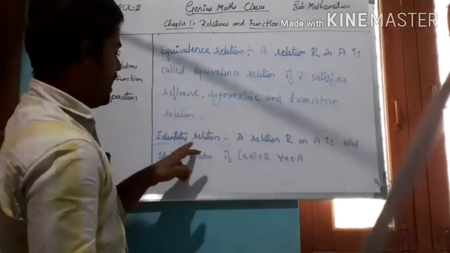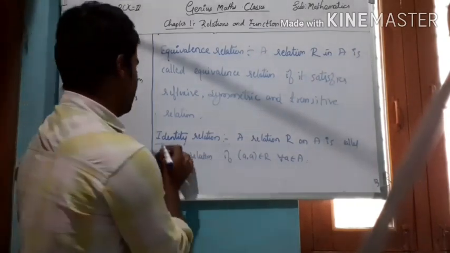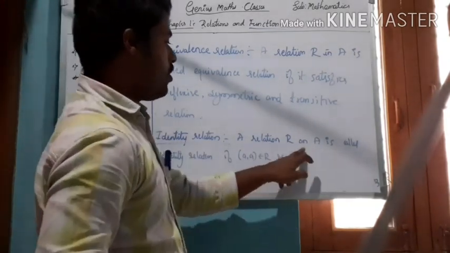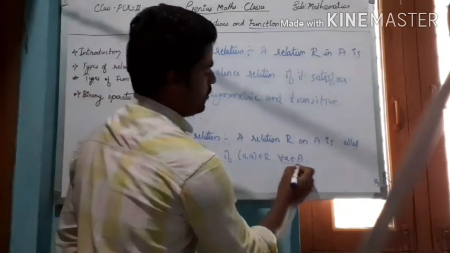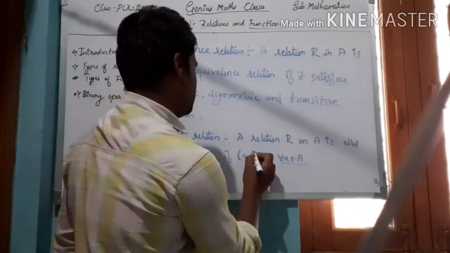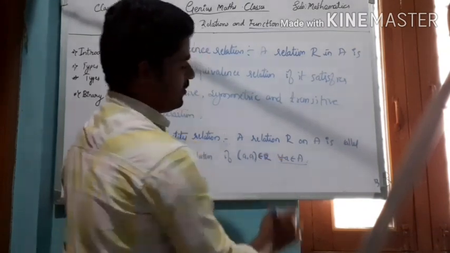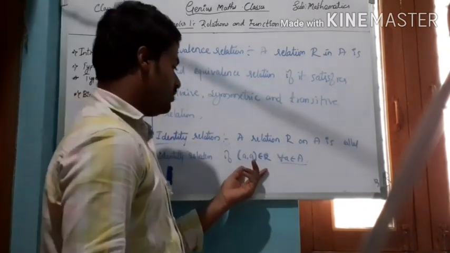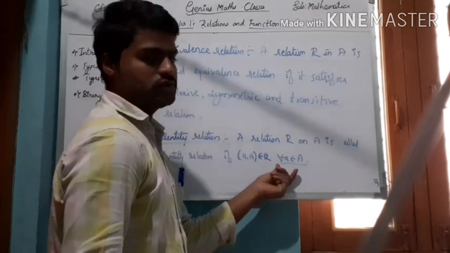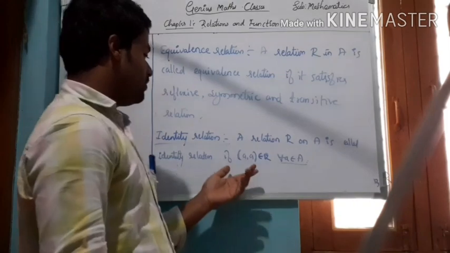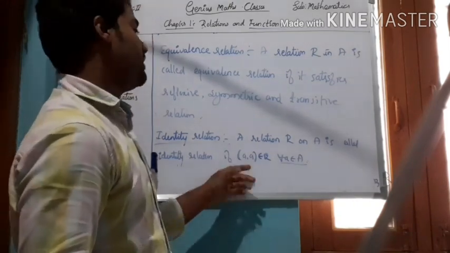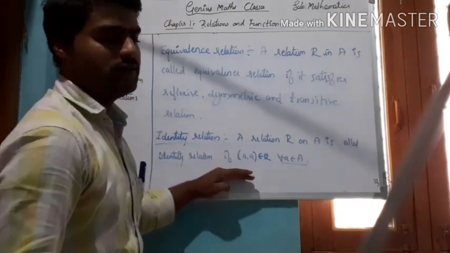One more relation is the identity relation. Here, a relation R on a set A is called an identity relation if for all a belongs to A, the image of a must be a itself only. All ordered pairs (a, a) must belong to R. So this is the identity relation. It seems like a reflexive relation, but it is different from reflexive relation.